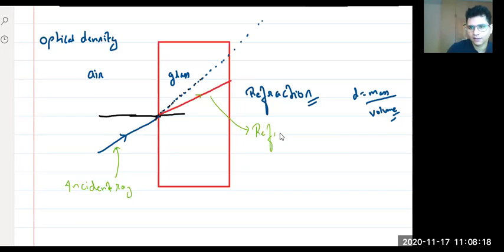Refracted. Fracture wala fract. Fracted ray. Very good, Shafan. And this is your normal. This is your normal. Now, okay, so this is what we have to know for now.